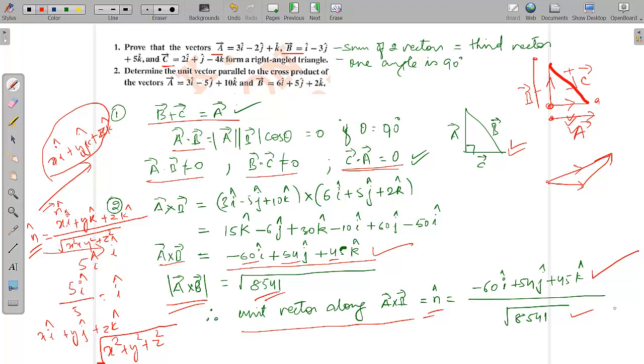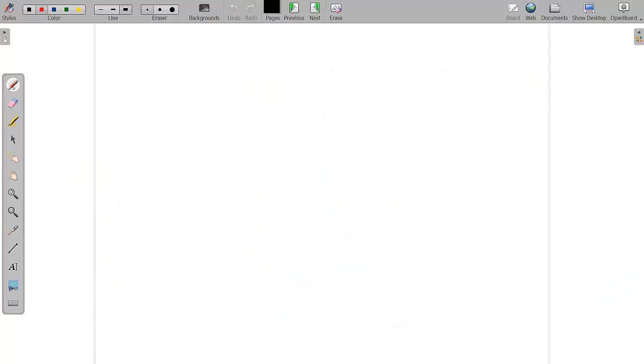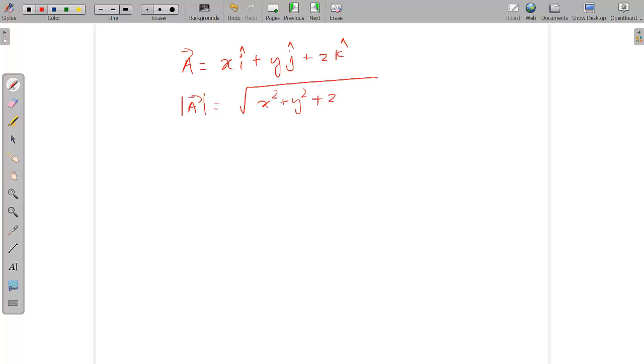All right. Next, move on to the next question. Now, just to explain, let's say vector A is equal to x i cap plus y j cap plus z k cap. How is vector A's magnitude the square root of x square plus y square plus z square? So I say that vector A's magnitude is the square root of x square plus y square plus z square.